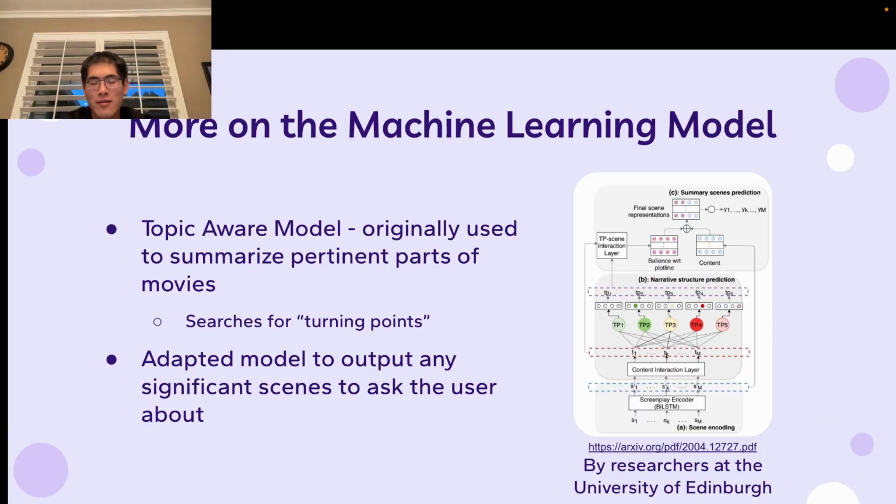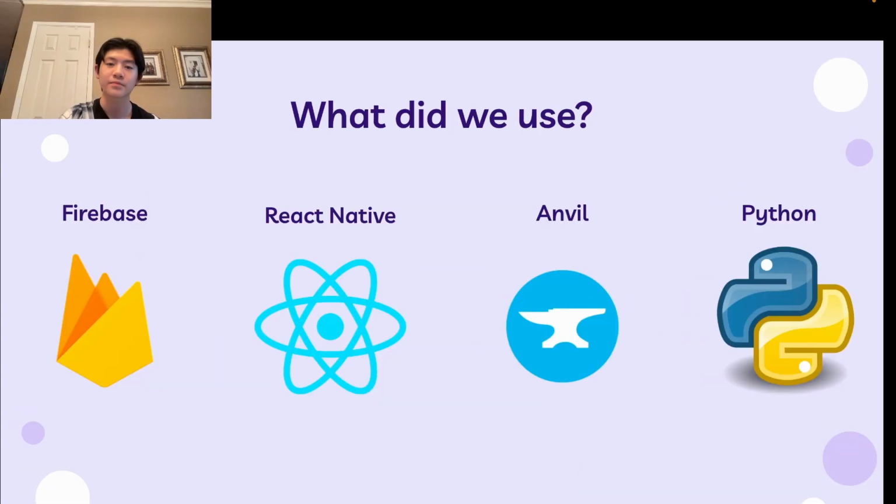More on the machine learning model, we adapted it from researchers at the University of Edinburgh. They called it a topic-aware model, where it searched for turning points, or what dictates the plot of a movie. We've adapted it to search for any significant scenes in a movie and output it, and from that, we can ask the user questions.